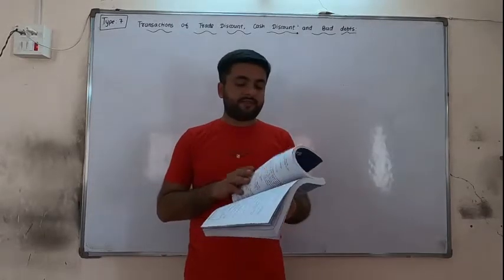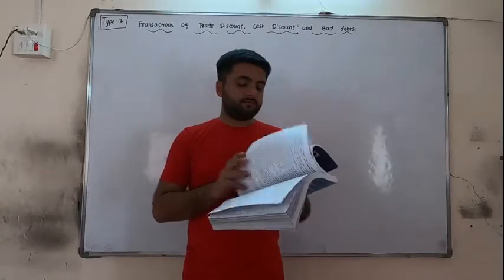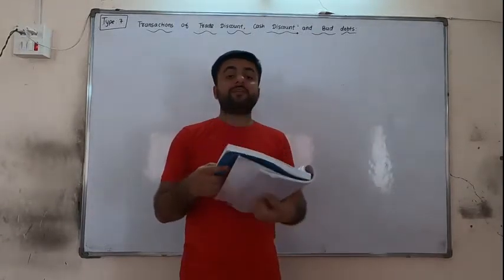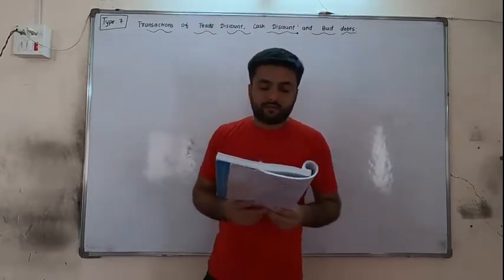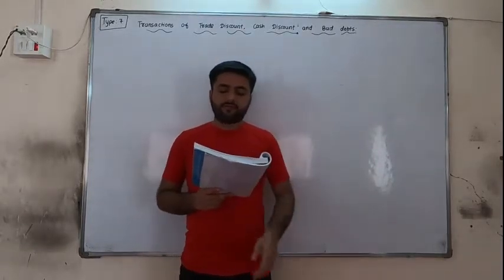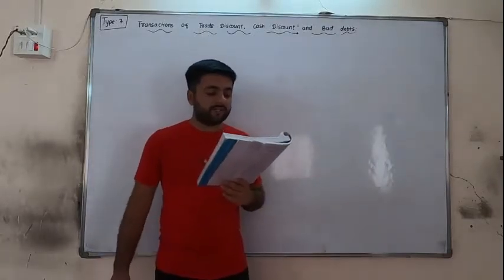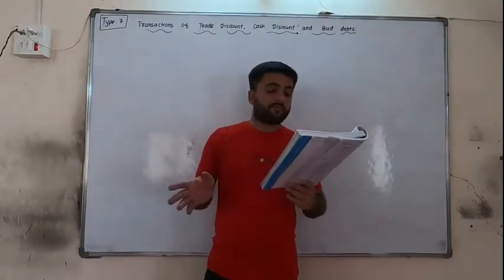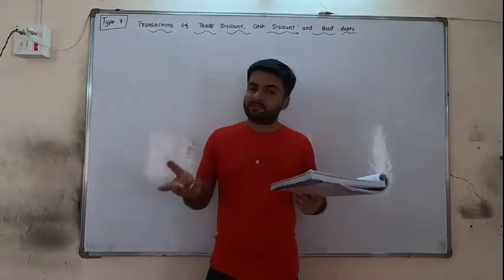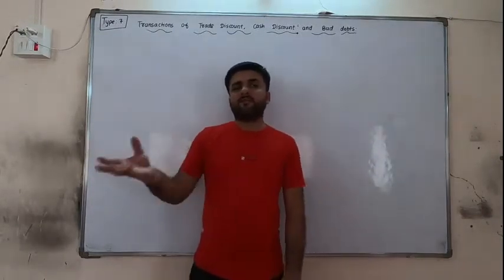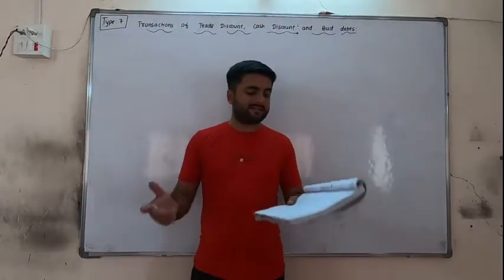Theory is also given for that in detail, on page number 73. Many times at the time of purchase or sales of goods and at the time of collection, a very small amount from the total price is either not paid or not received. This non-paid or non-received amount is called discount. We know that a very small amount, if they are not paying or receiving now, we will not receive it in the future, that is a discount given.